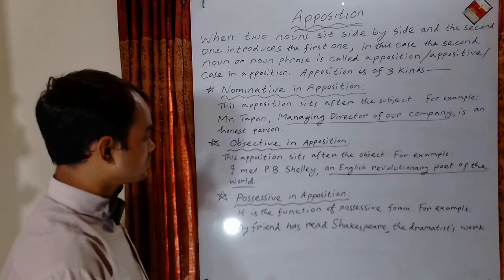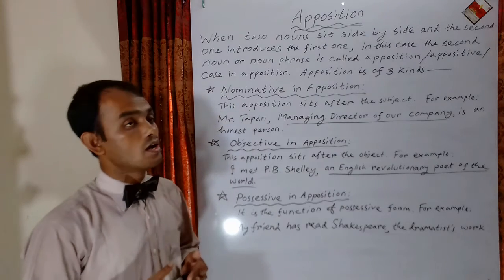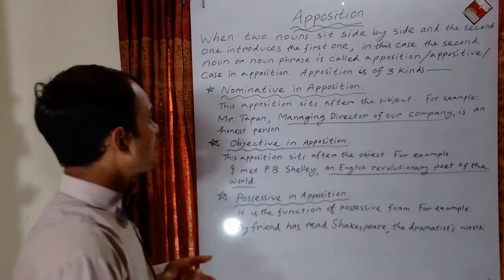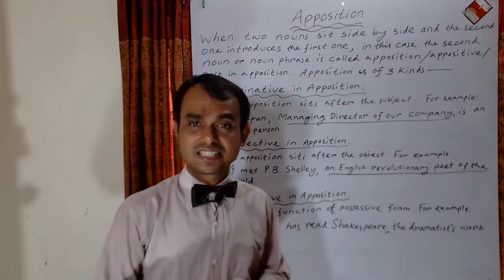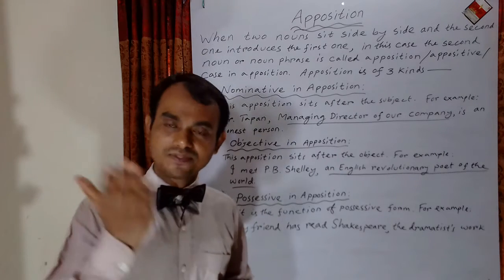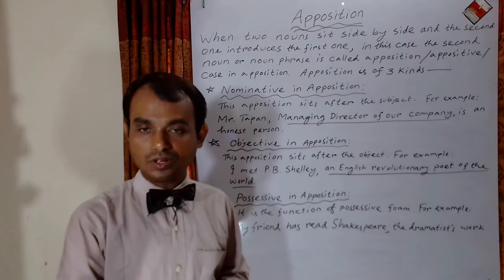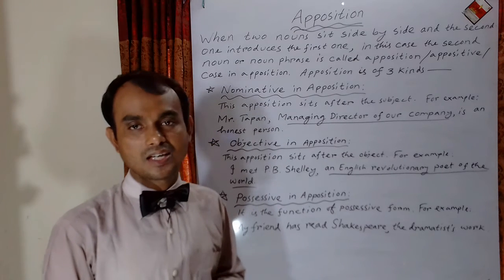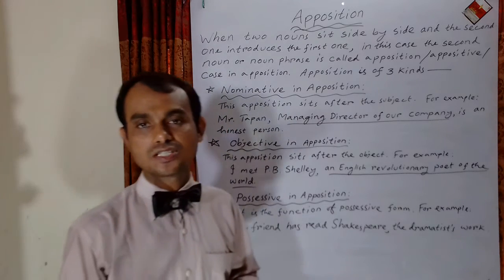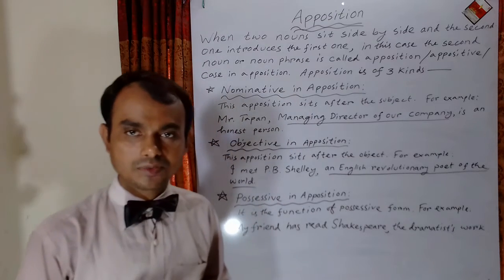Okay, dear students, I have already finished teaching about apposition or appositive or case in apposition. I repeat, when two nouns sit side by side and the second one introduces the first one, in this case the second noun or noun phrase is called the apposition or appositive or case in apposition. This case of apposition is of three kinds: nominative in apposition, objective in apposition, possessive in apposition.